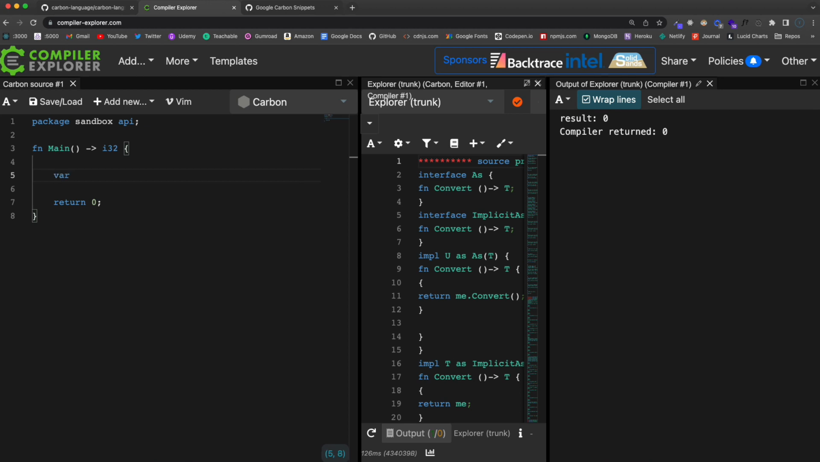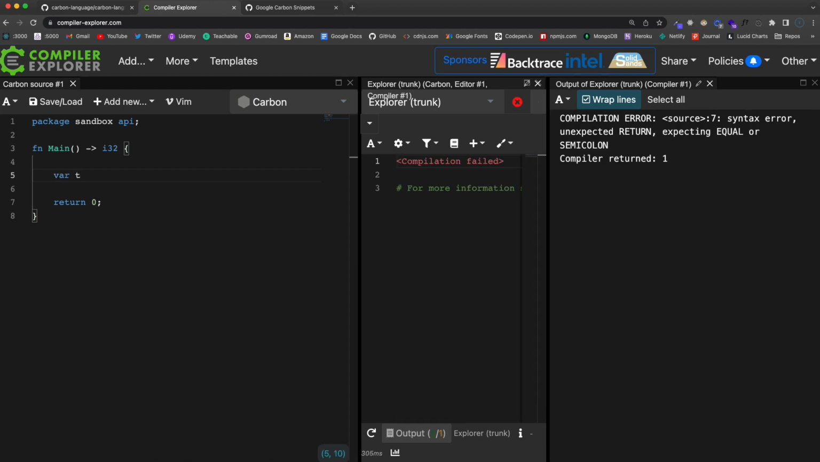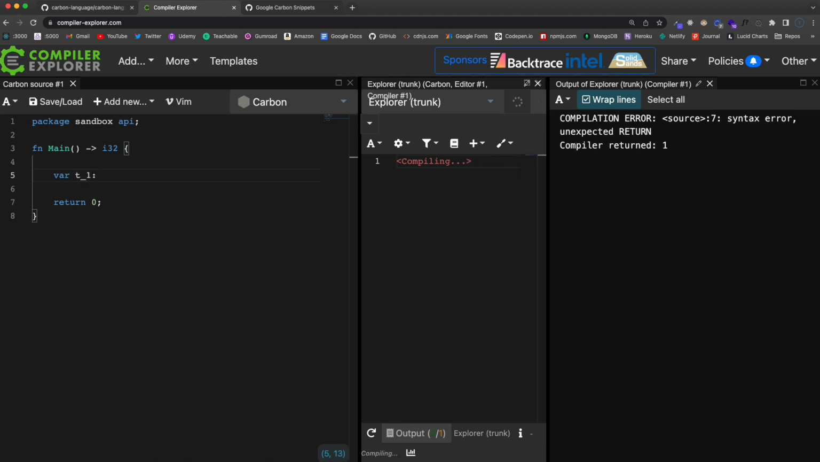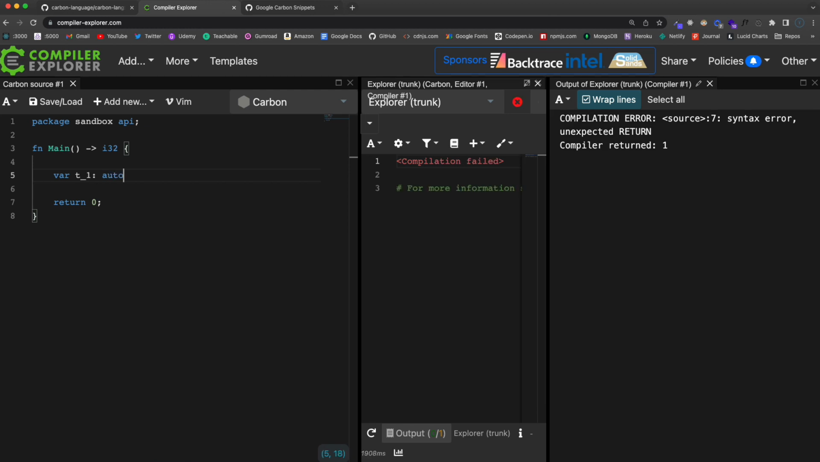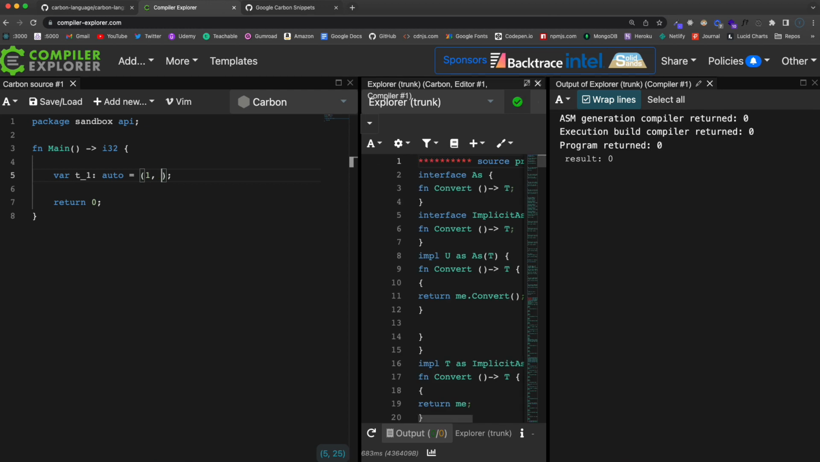So let's say var t. Now with tuples, we have to define the types, but we don't have to define a length, so it's not as strict. So let's call this t_1. And as far as the type goes, let's just say auto. So if I say auto, then I can put whatever I want in here. We'll do 1, 2, true, and hello.